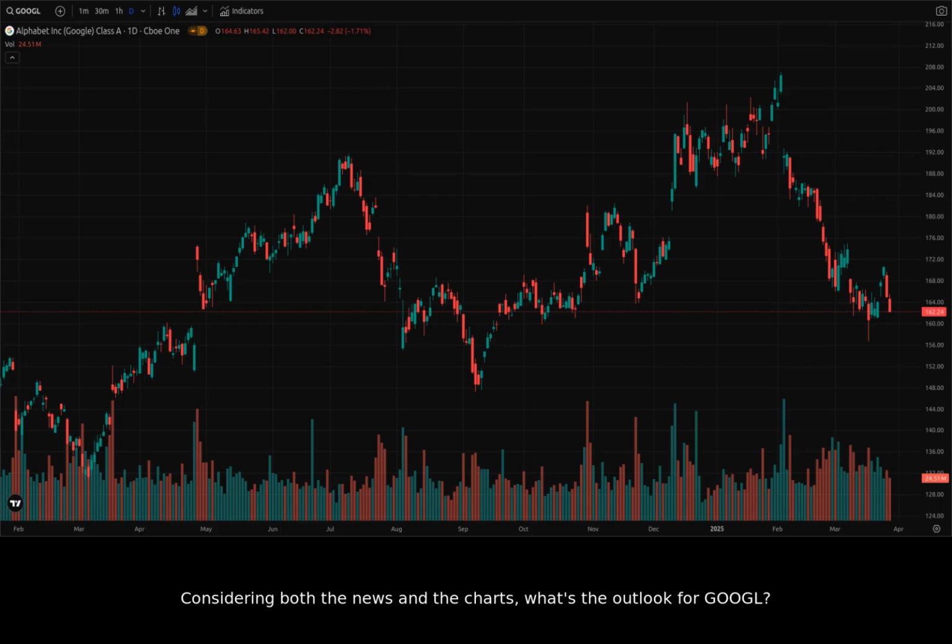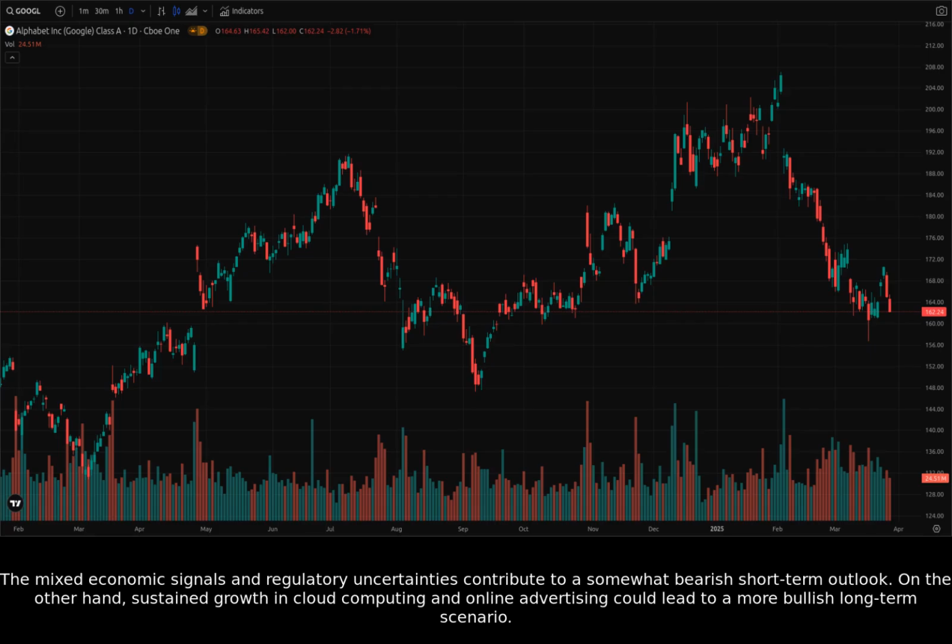Considering both the news and the charts, what's the outlook for Google? The mixed economic signals and regulatory uncertainties contribute to a somewhat bearish short-term outlook. On the other hand, sustained growth in cloud computing and online advertising could lead to a more bullish long-term scenario.